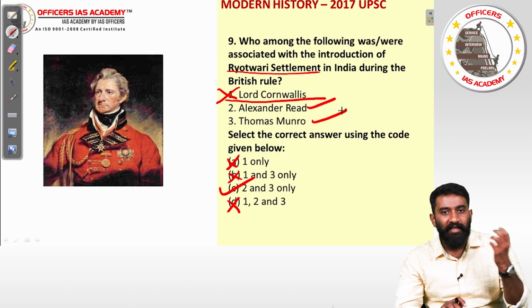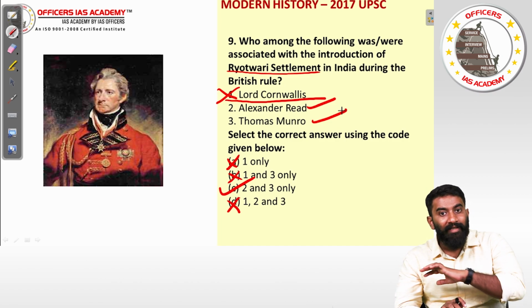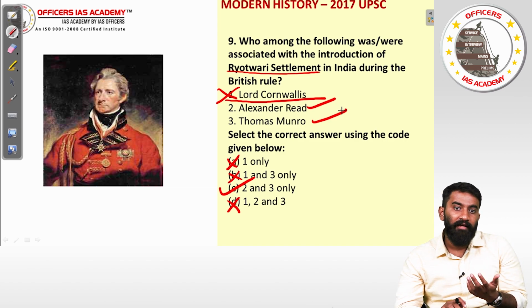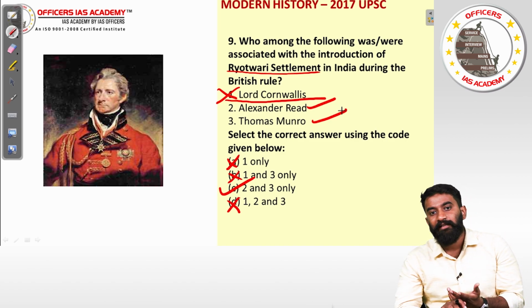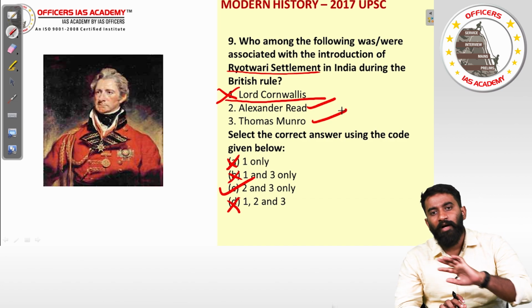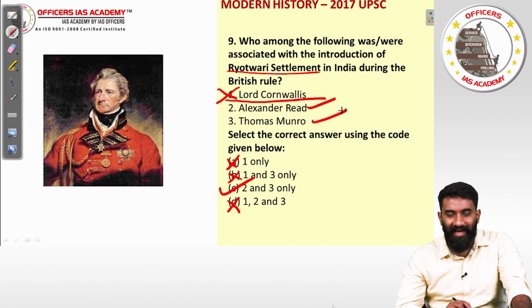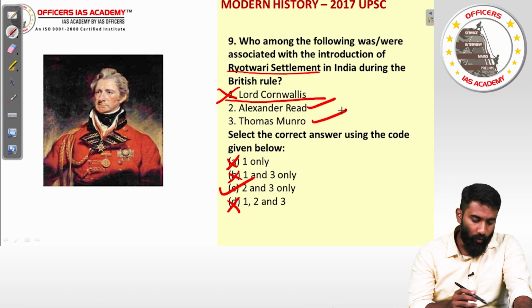Money lenders got involved, they exploited the peasants, and soon took the land away from the peasants because of the insurmountable debts. So that was the problem with regard to Rayatwari settlement. But at any rate, for this question, the answer is option C, 2 and 3 only.